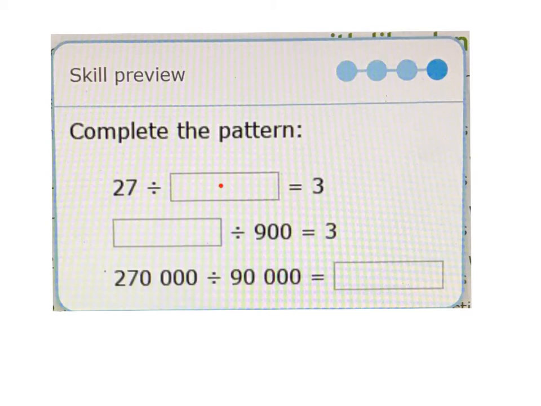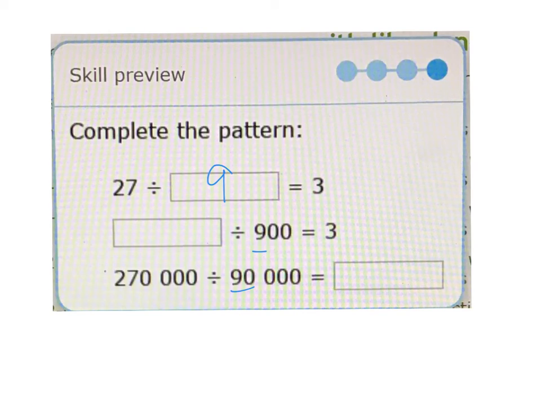And our last example, a little bit of algebraic thinking here. 27 divided by what equals 3. You could also think 3 times what equals 27. I'm hoping you're so familiar by now with the fact families that you know it's 9. 27 divided by 9 is 3. 3 times 9 is 27.